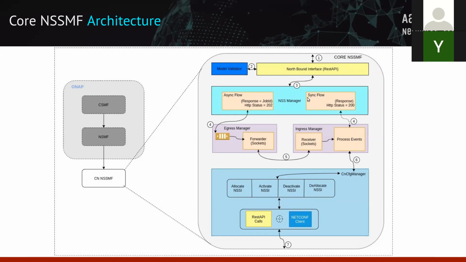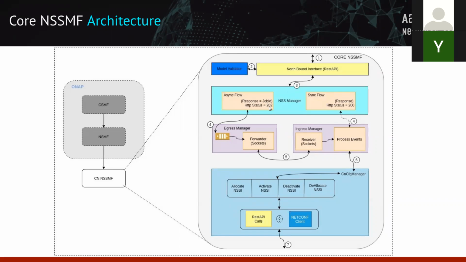We have made both functionalities available in our NSS manager. In our demo, we have the async flow available today. So once you get a request, we send back a job ID to the SO component, and we tell them HTTP status 202.